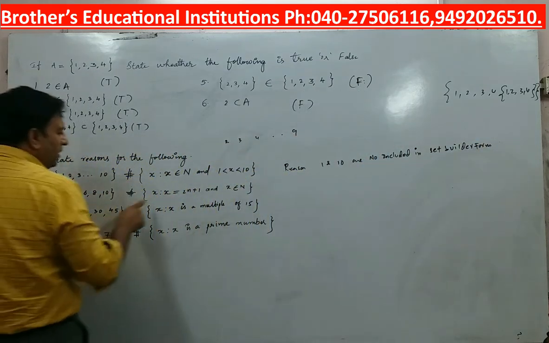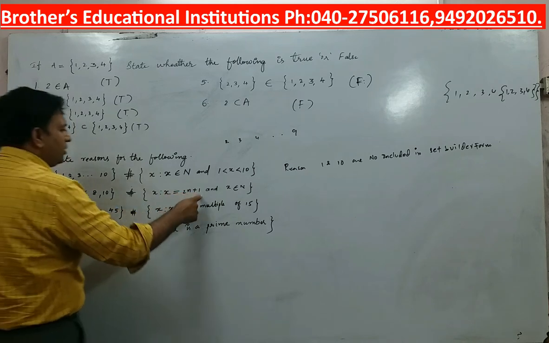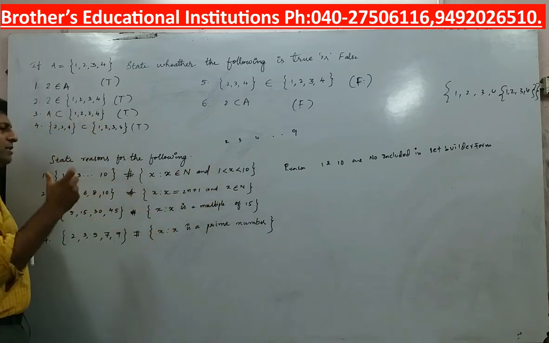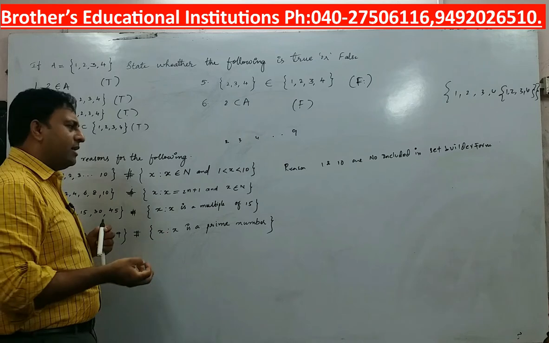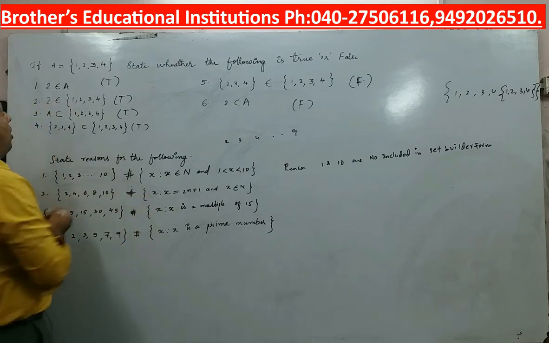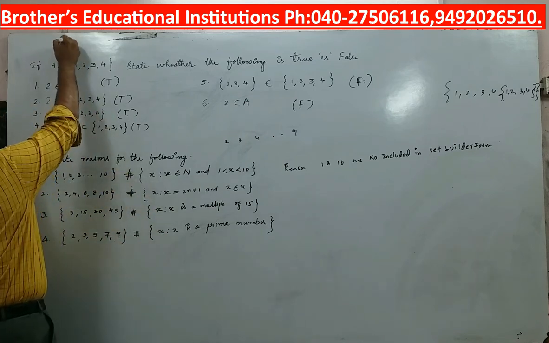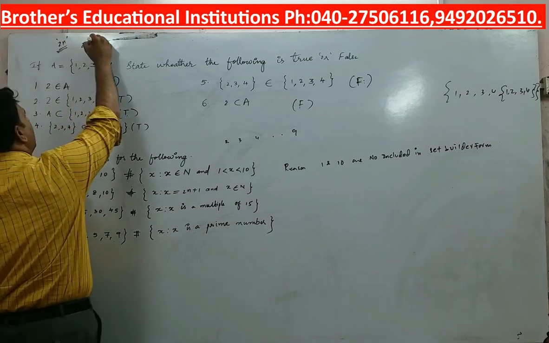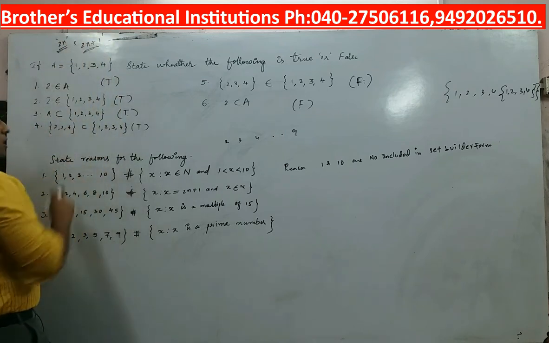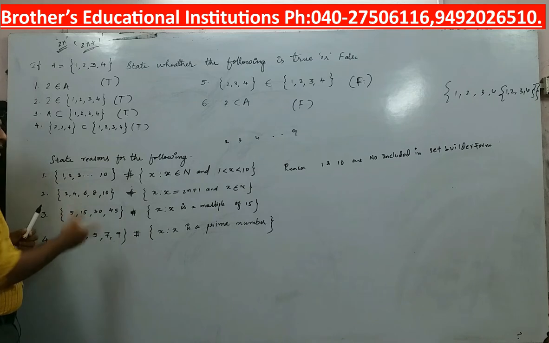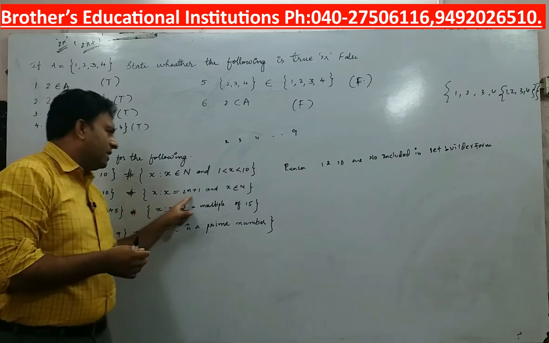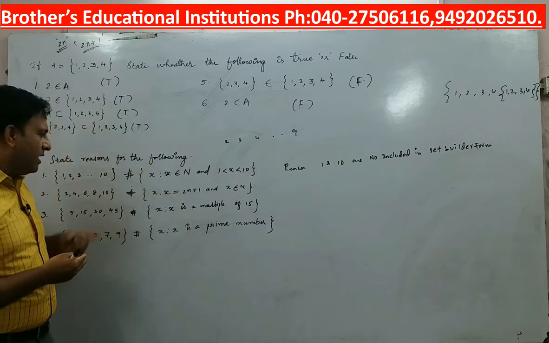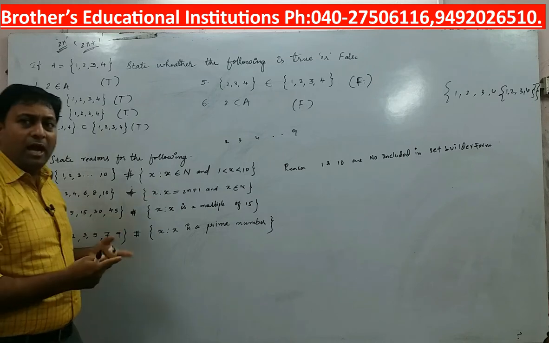Now 2, 4, 6, 8, 10. X is such that X is 2n plus 1 and X belongs to natural numbers. Children, I am sure you had in 9th class the definition of even numbers. All the numbers which are of the form 2n are called even numbers. And all the numbers which are of the form 2n plus 1 are called odd numbers. On the left hand side you have even numbers, whereas on the right hand side the statement is given for odd numbers. Hence these two sets are again unequal sets.